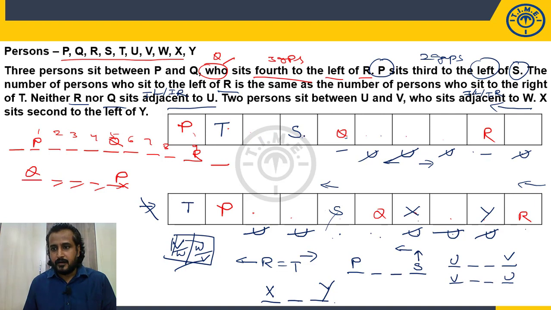So U should be only at this one position. U here, and 1 to V, 2 persons between U and V. V is adjacent to W. Immediate left is already Q, so it should be immediate right. Now X is second left of Y, so X will be here, Y will be here. Quite simple, right? So this is my final arrangement: P, T, U, S, Q, V, W, X, Y.